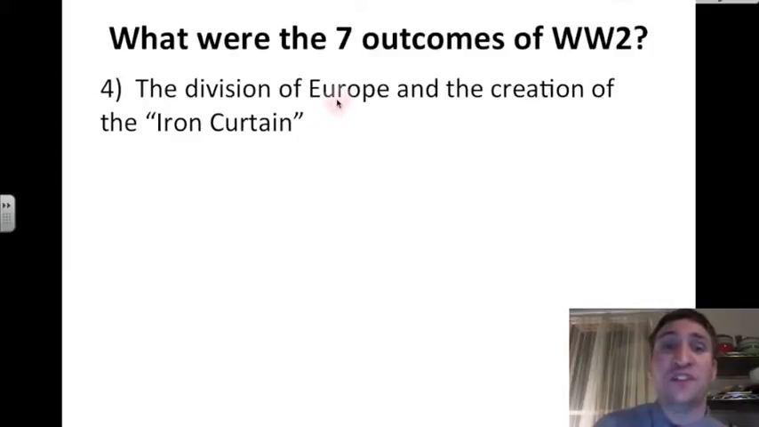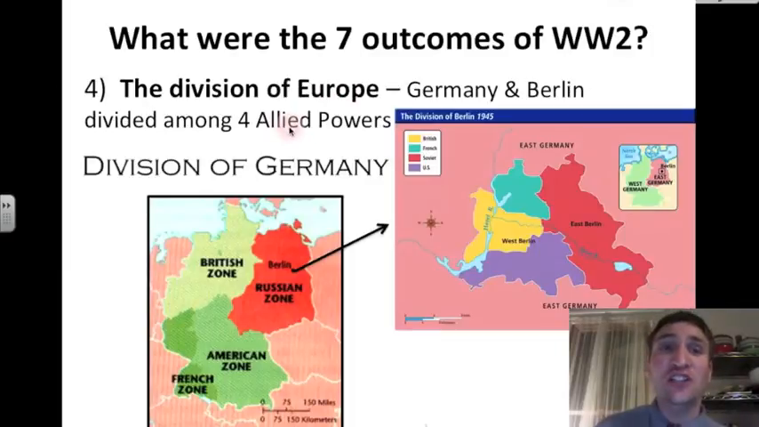Another outcome was a division of Europe and the creation of the Iron Curtain. Let's start with a division of Europe, specifically the division of Germany and its largest city, Berlin, which was divided among 4 allied powers. How so? Let's look at this map. Britain gets this area here in yellow. America gets this area here in light green. France gets this area to the west in darker green, and the Soviet Union gets this area in East Germany.